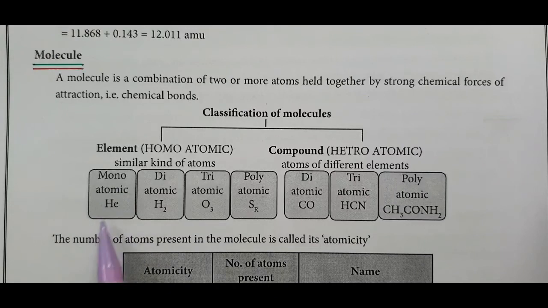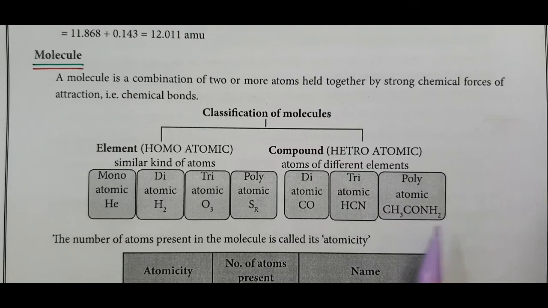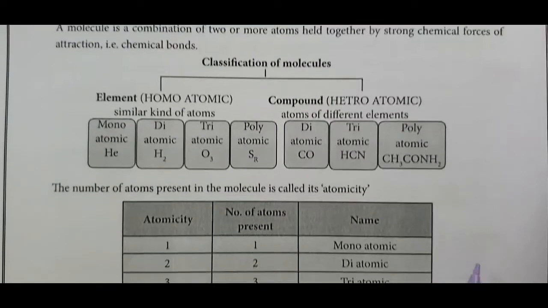Monoatomic: helium, neon, argon, krypton, xenon. Diatomic: H2, O2, N2, Cl2, Br2, I2. Triatomic: O3. Polyatomic: S8, P4. Among compounds, diatomic: carbon monoxide. Triatomic: hydrogen cyanide. Polyatomic: CH3CONH2, acetamide.